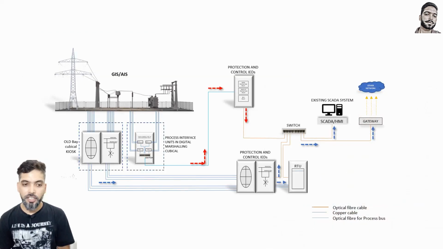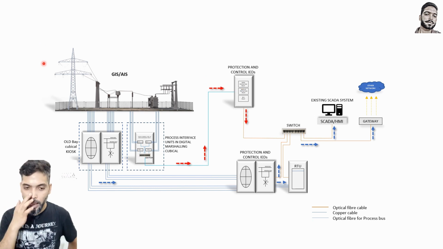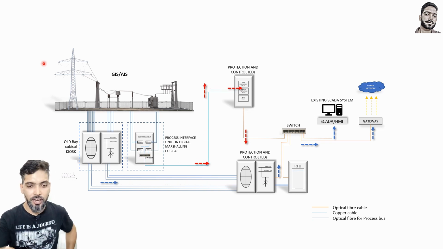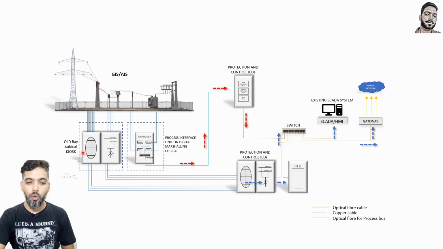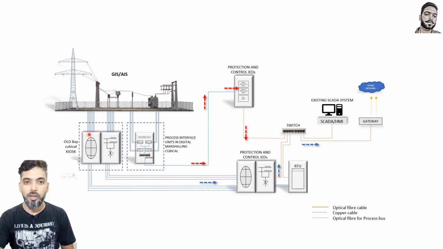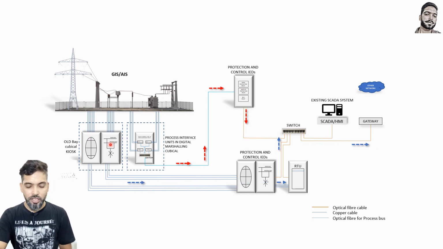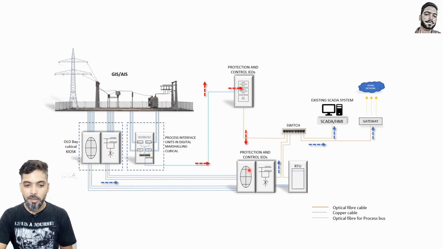This is a graphical representation of another substation. I will not go into very detailed design, but this is made by me, so I did a graphical representation. So this is GIS, you can see here, and these are the old bay cubicles, where you have copper cables connected. Till now, these copper cables continue up to the protection relays also. But in semi-digital, this part will be removed, and this part will be optical fiber, and then it is called semi-digital.